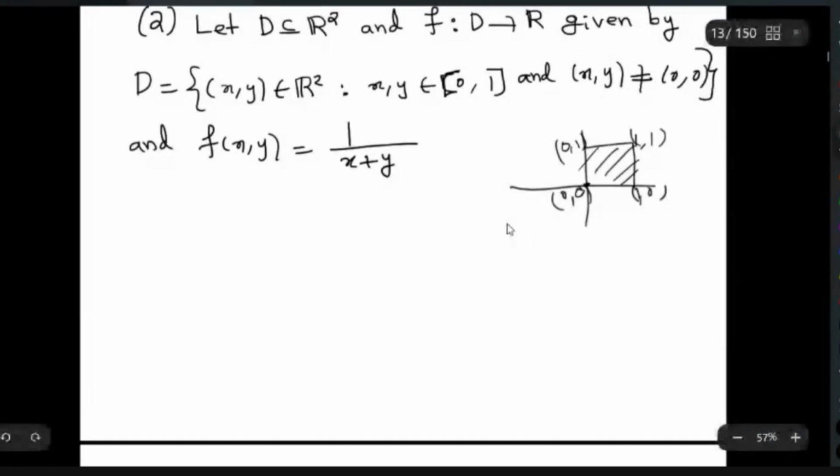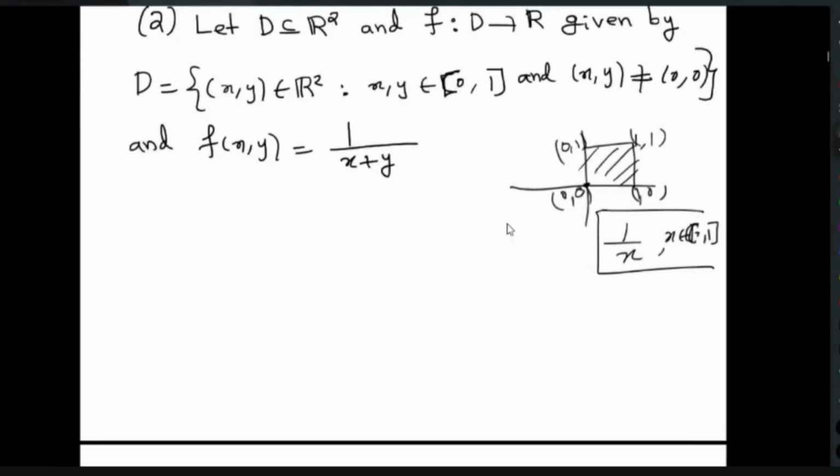So now I look at the function f(x, y) = 1/(x + y). I want to say this function is not uniformly continuous on this domain. It is just an analog of the function 1/x on the open-closed interval (0, 1]. You might have seen this function 1/x, x belonging to (0, 1], in the single variable case. You can easily prove that this is not uniformly continuous in the single variable case. So it is just an analog of that one.